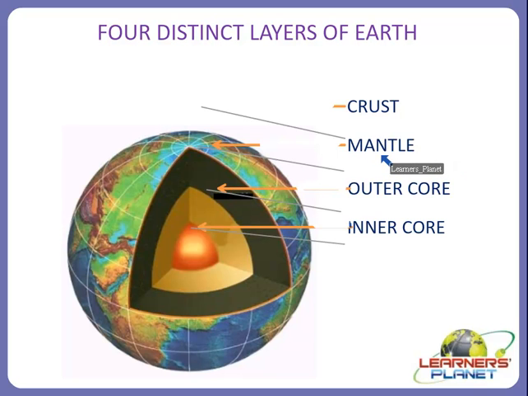As you can see here, M-A-N-T-L-E, mantle. And the outermost covering of the earth is known as the crust. So these are the 4 distinct layers of earth: the outermost crust, then underlying the crust is the layer of mantle, then comes the outer core, and the innermost is known as the inner core of the earth. So these are the layers of the earth. Now let's study each of them in detail.